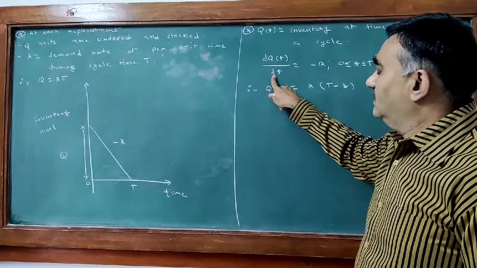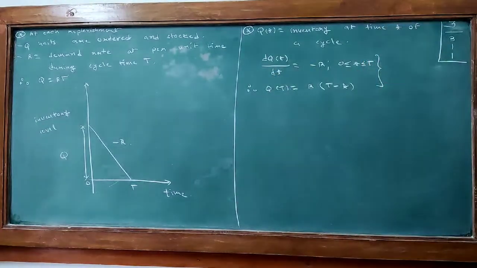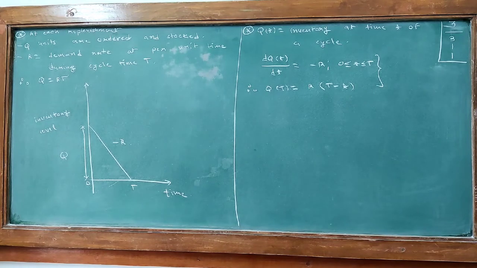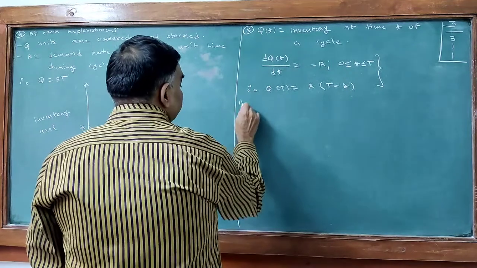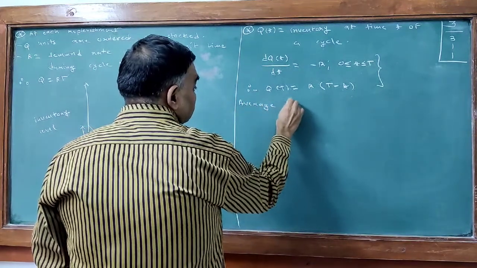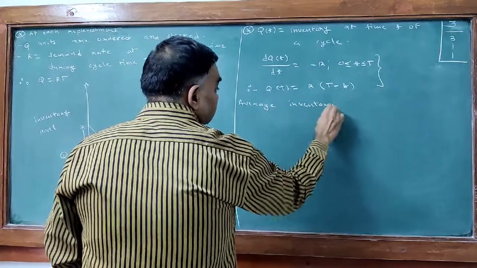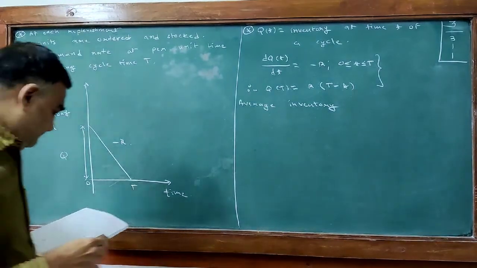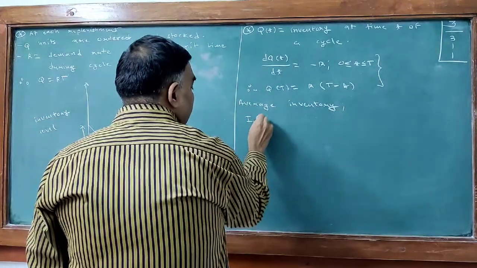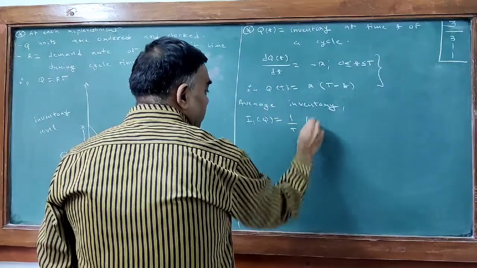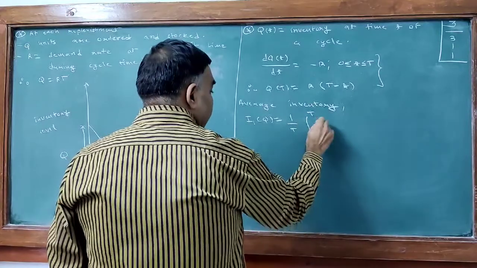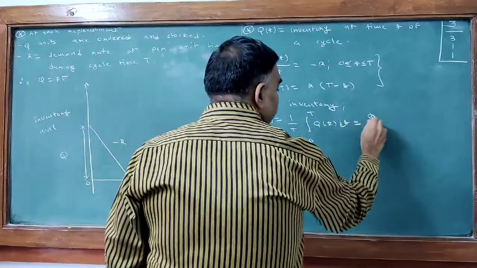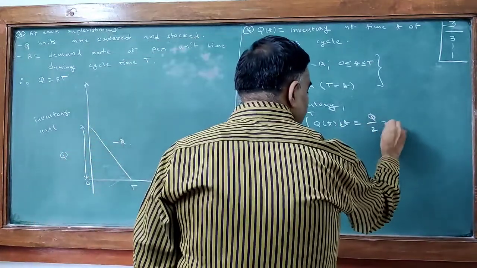this is the inventory subject to time. And also the average inventory I(Q) is 1 upon T integral 0 to T Q(t) dt, that will be the Q by 2 and this will be RT.